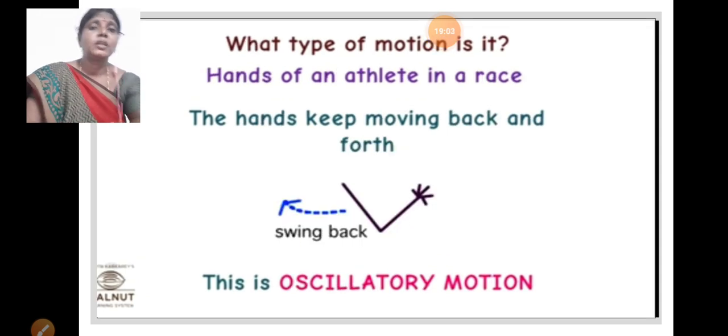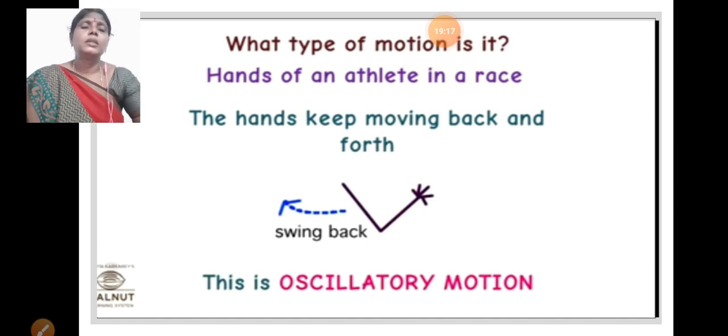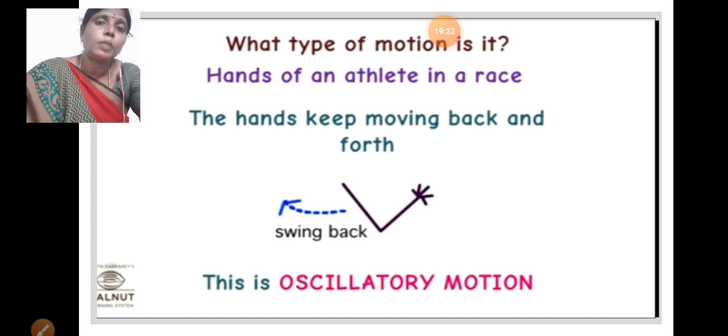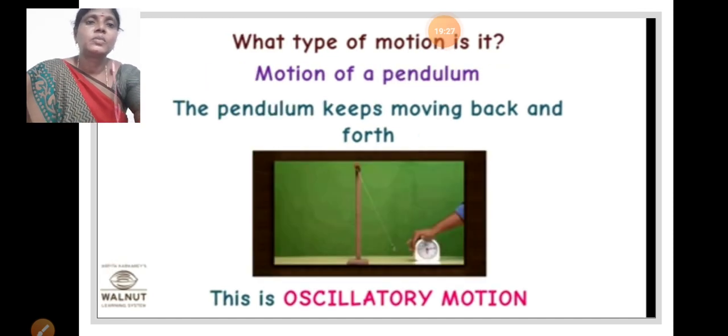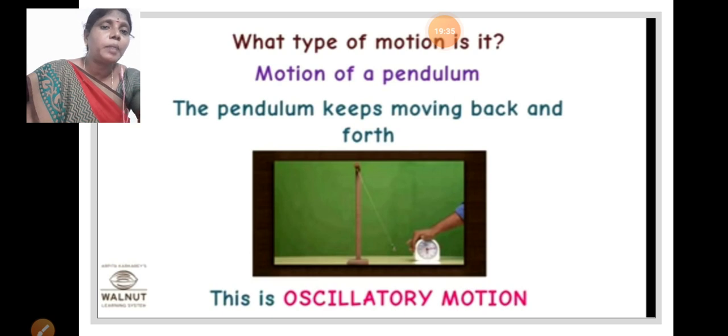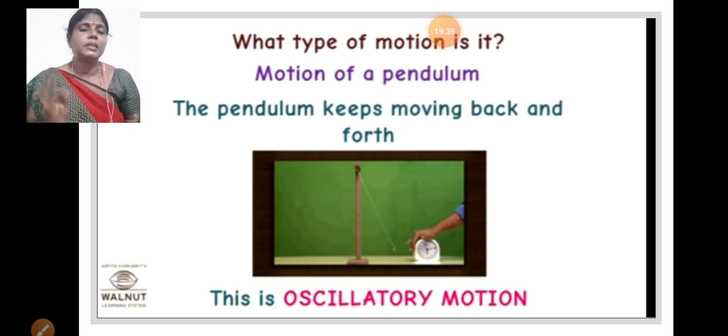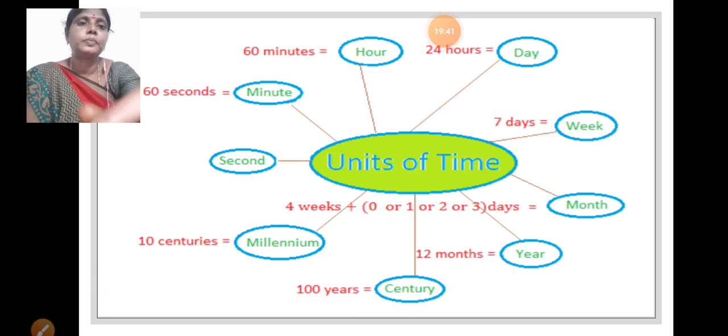And next this one: while you are running a race, can you participate in a running race? At that time your hands move like a swing, back to front, that is called oscillatory motion. Okay students, we can give some more examples, and write them in your running notes. And next, the pendulum bob. It has a fixed point. The pendulum bob moves the same length front and back, that is also oscillatory motion.